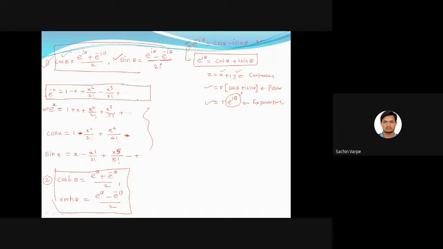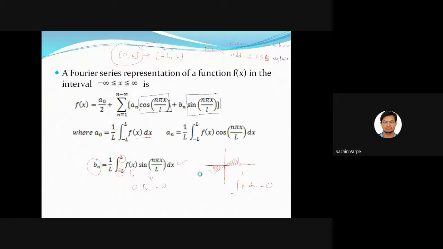So with the substitution of this cos and sine in terms of exponential as complex functions into this here, when I substitute the cos in terms of exponential and this sine in terms of exponential, this f(x) becomes a complex function. Is this clear?